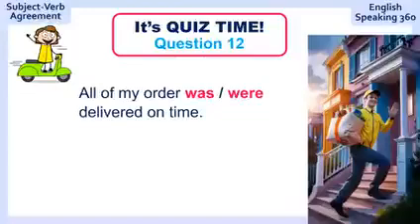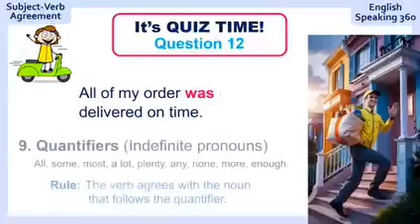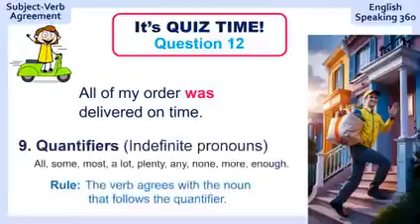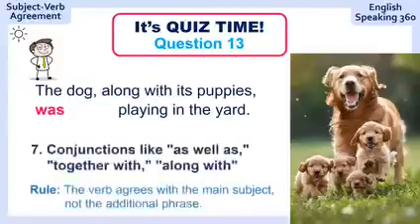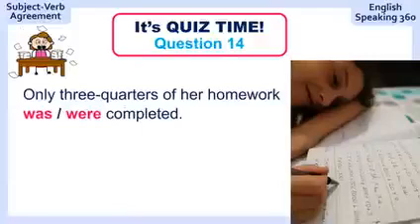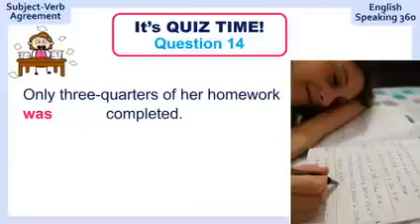Question 12. All of my order delivered on time. So you got a delivery and all of your order was delivered on time. Quantifiers number 9. Question 13. The dog, along with its puppies, playing in the yard. The dog, along with its puppies, was playing in the yard. Rule number 7. Question 14. Only 3/4 of her homework completed. Only 3/4 of her homework was completed.